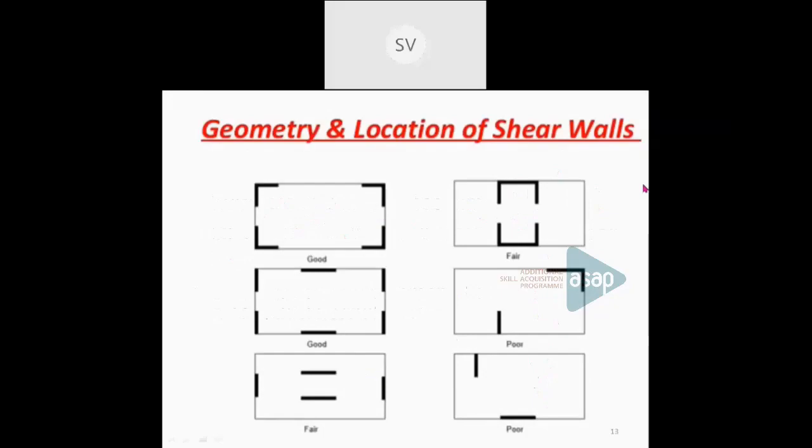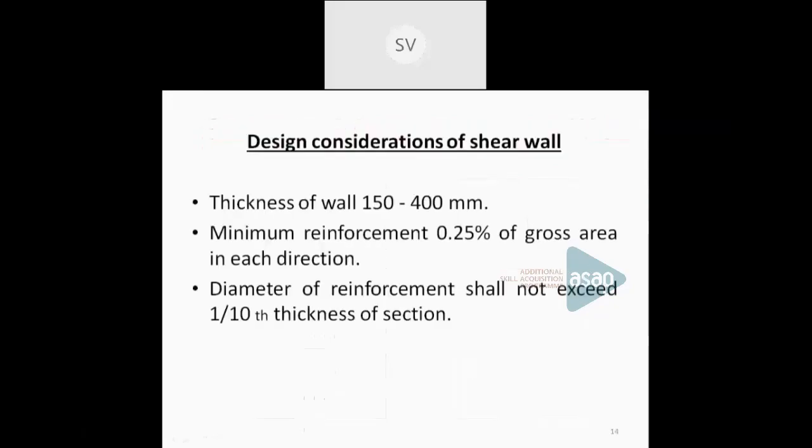Now, what are the design considerations of a shear wall? Mainly, the shear wall is provided at a thickness of about 150 to 400 millimeters, or 15 to 40 centimeters. The reinforcement is to be provided throughout, and the minimum reinforcement is 0.25% of the gross cross-sectional area in each direction. And the diameter should not exceed 1/10th of the thickness of the section. If you are providing a thickness of 40 centimeters, the diameter should not be greater than 1/10th of that. So that is about shear walls, the first type of structural system.